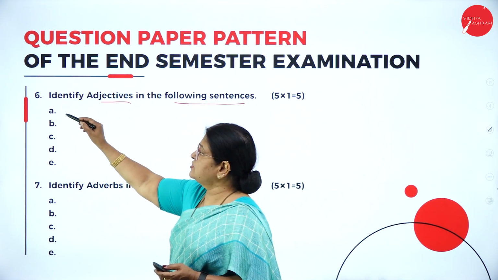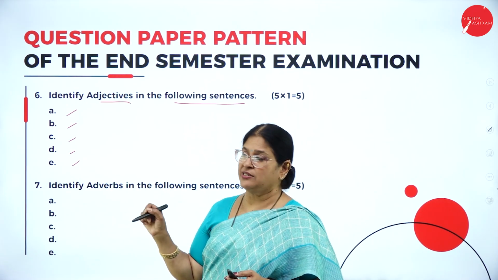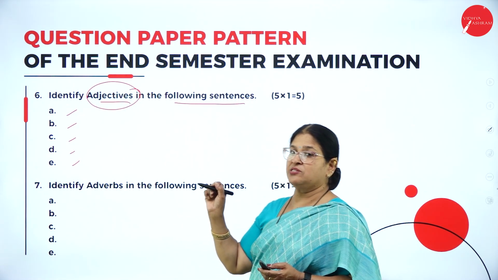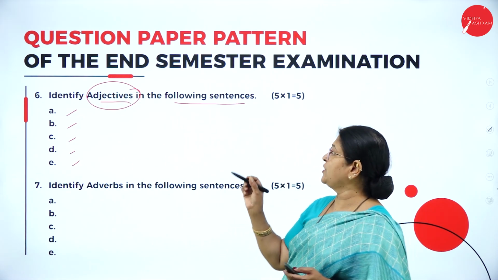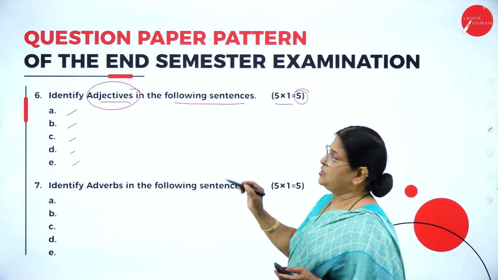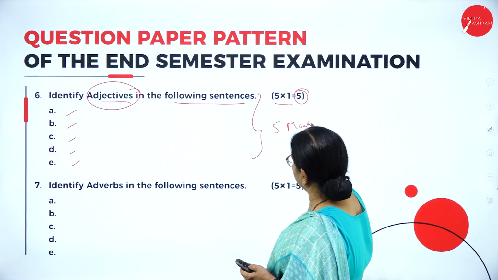So 5 sentences will be given to you, and in those 5 sentences you need to identify the adjectives, and each sentence where you identify the adjective carries 1 mark. So 5 into 1, that is 5 marks. So this part carries 5 marks.